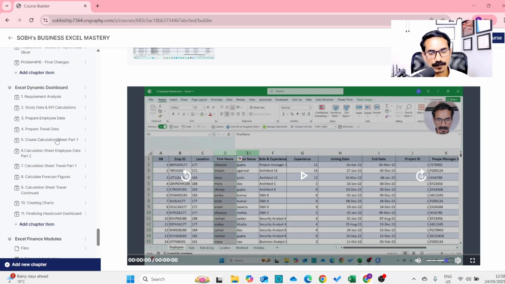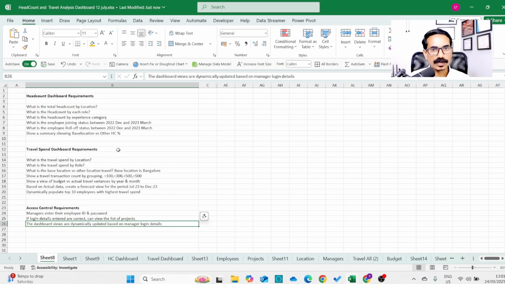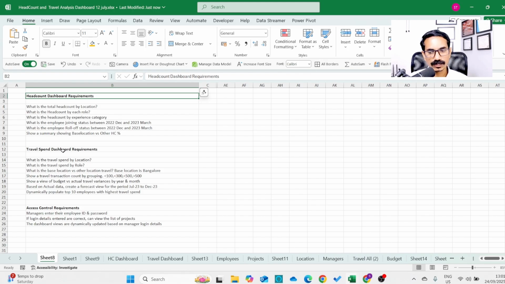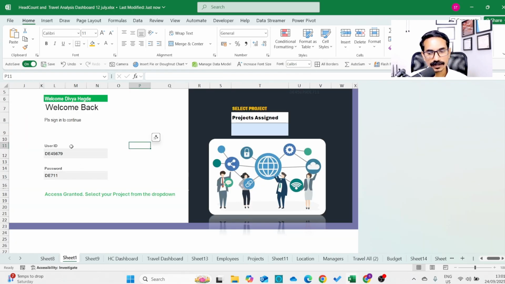and then you will be learning Excel dynamic dashboards. So when you build user access control to a dashboard, you will be working on client requirements like this, like headcount dashboard requirements, what are the travel spend dashboard requirements, what are the access control requirements, and you'll be building dashboards that work using a user ID and password. There is absolutely no coding. This is all techniques using functions and formulas.